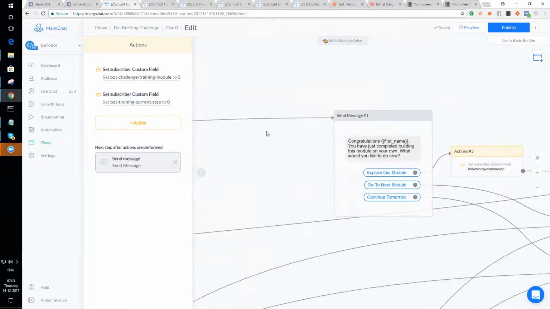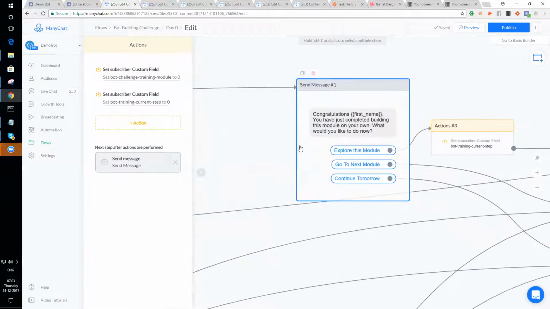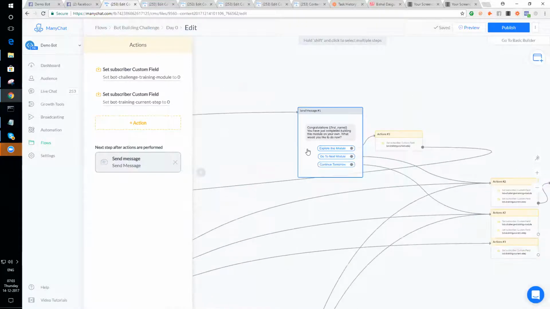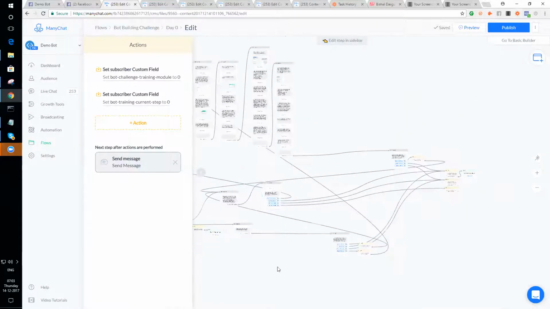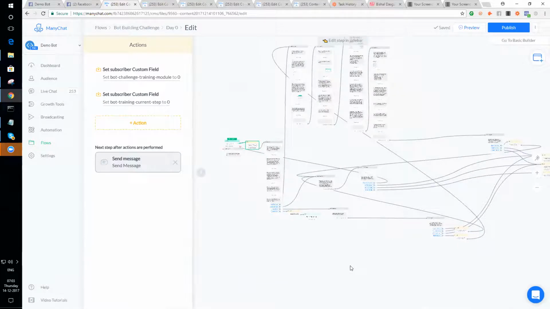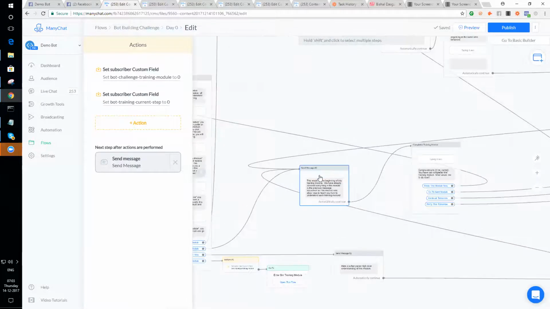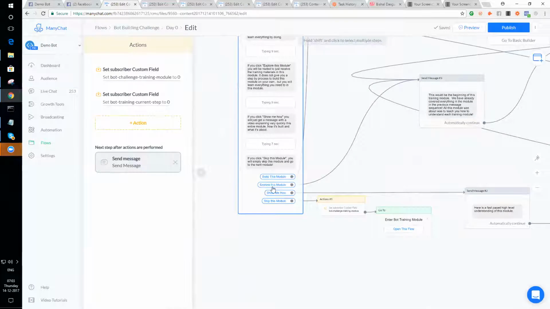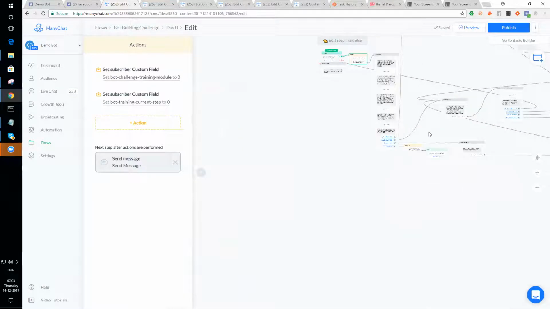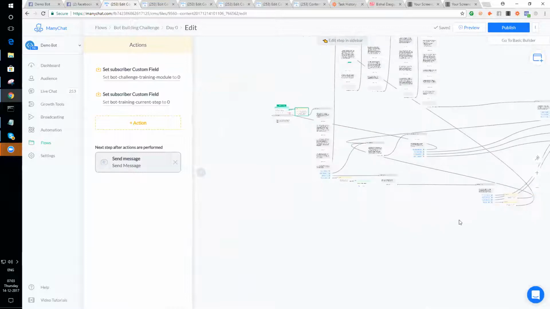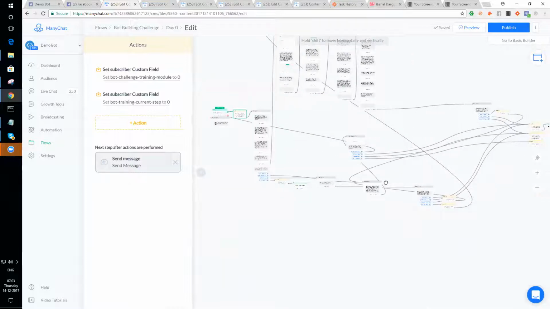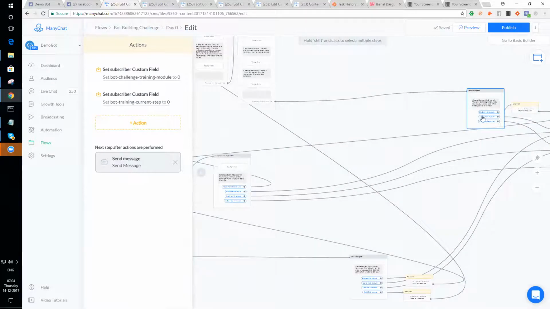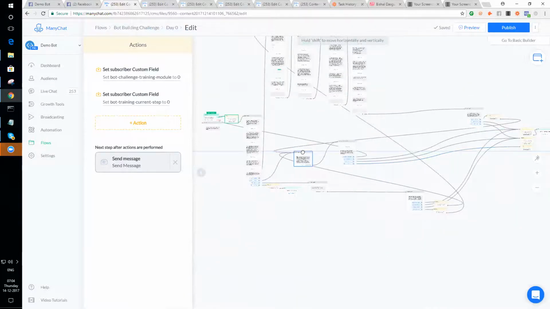Once you get to the end of build this module, you'll have the option to either go back and explore this module, which will take you back to the actual content module, the same place that you would go if you were to hit explore this module. So they're going to route you to the same place. They both route you right here. If you click on explore this module here, it's routing you here. If you click on explore this module over here, it's routing you here.